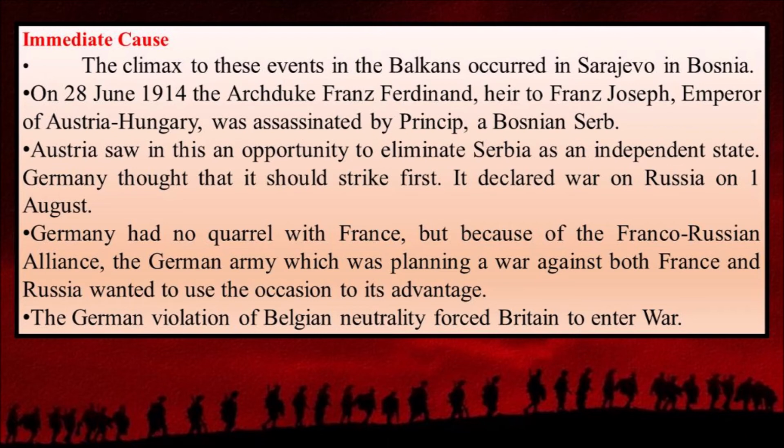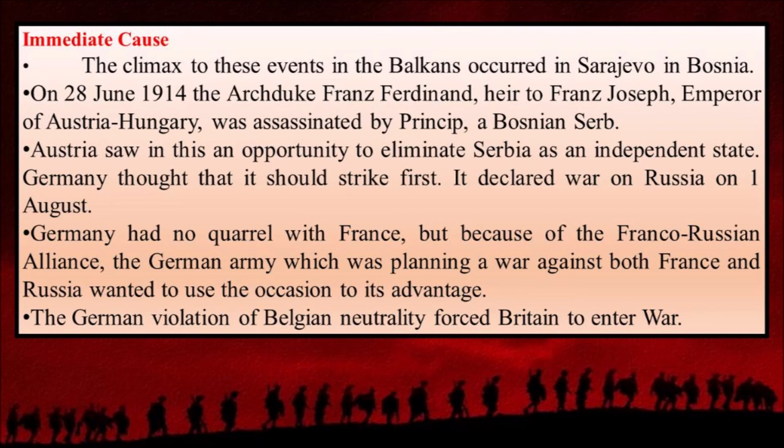And even though Germany had no quarrel with France, it also declared war on France, because France is an alliance country of Russia. So Germany declared war on both France and Russia.